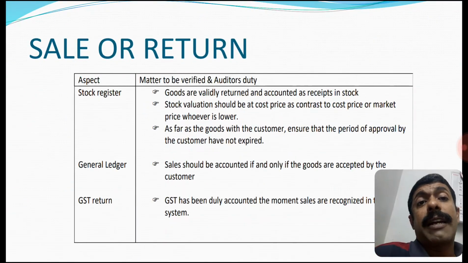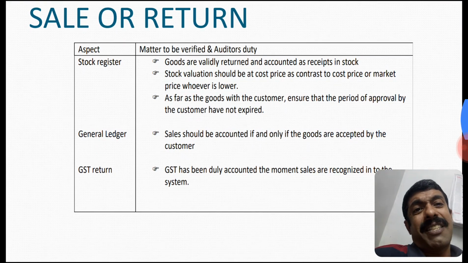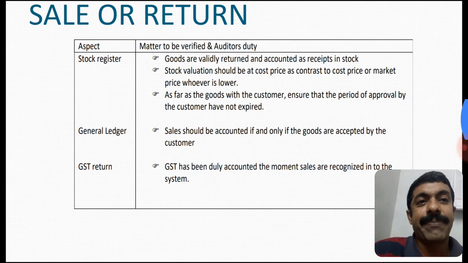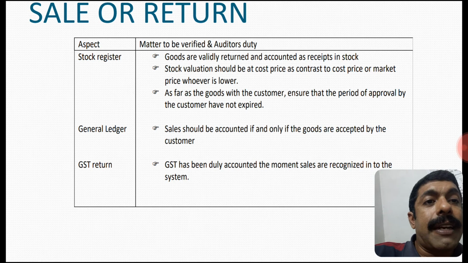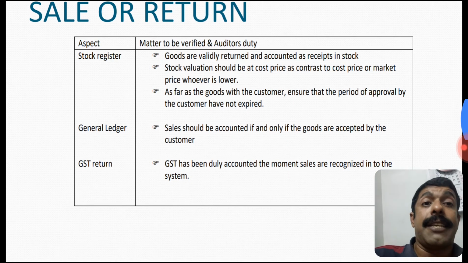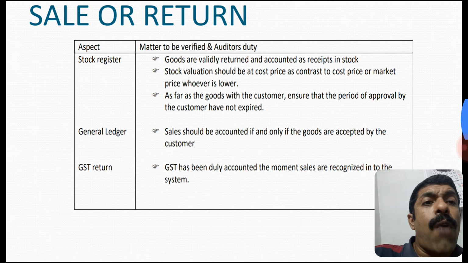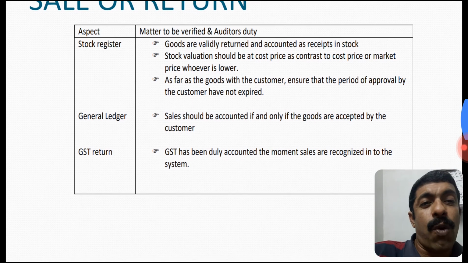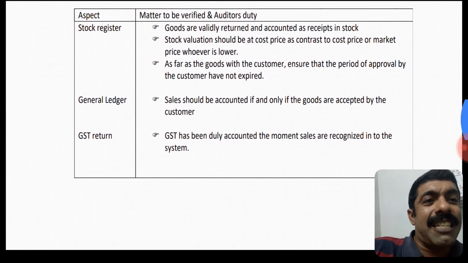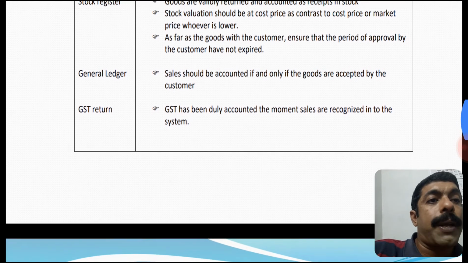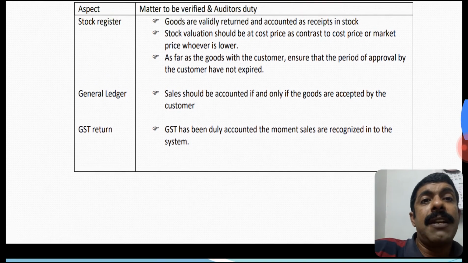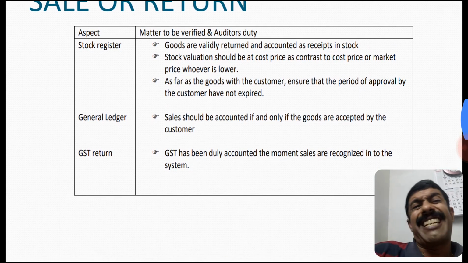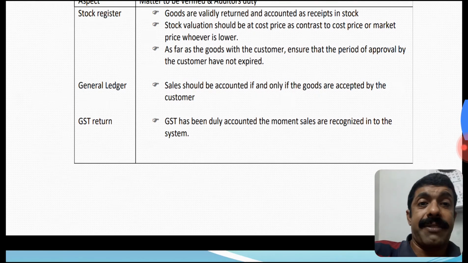Sales on approval or return basis. In these aspects, we have to check the stock register, general ledger and GST register. Goods are validly returned and accounted as receipts in stock. The stock valuation should be at cost price or market price, whichever is lower. As far as the goods with the customer, ensure that the period approved by the customer has not expired. These are the matters that should be checked with the stock register. Only the possession is handed over till the sale is recognized.